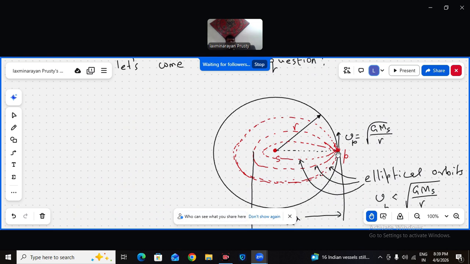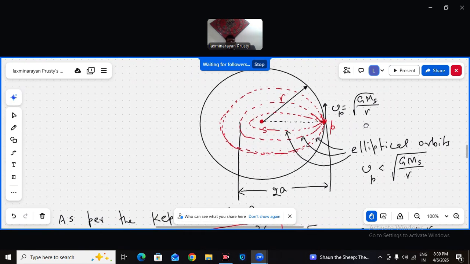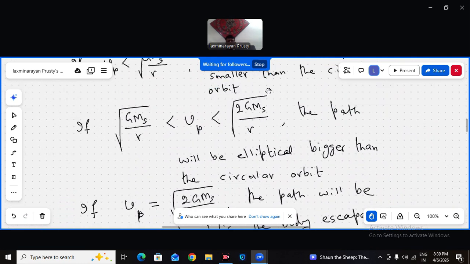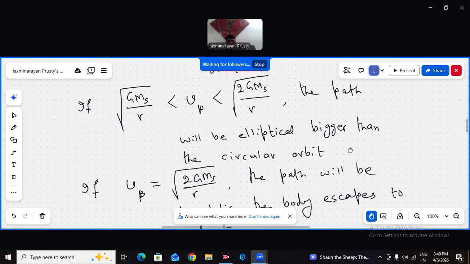The greater the projection velocity, the bigger the ellipse, until the velocity reaches root over 2 GMs by R. Within that, it will still be elliptical, but bigger than the circular orbit.